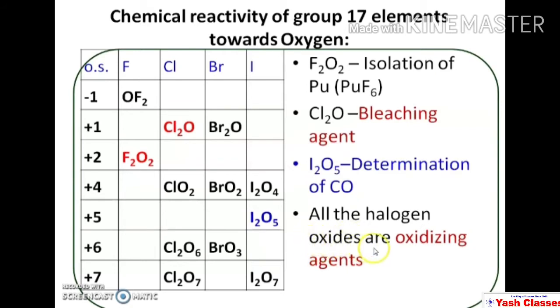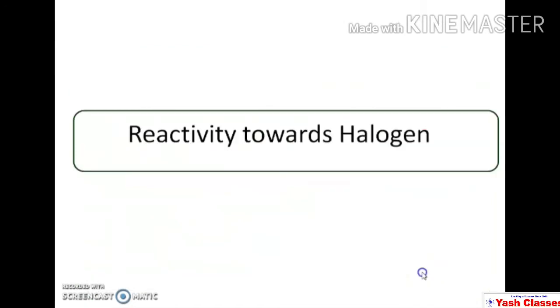All the halogen oxides are oxidizing agents. And this was about the reactivity of group 16 and 17 elements with oxygen. Group 18 elements hardly react with oxygen. Especially xenon reacts with oxygen, but other elements are chemically inert. Now next is